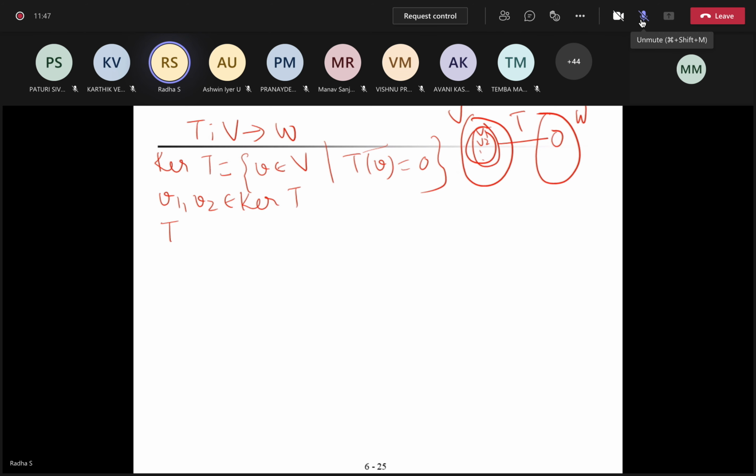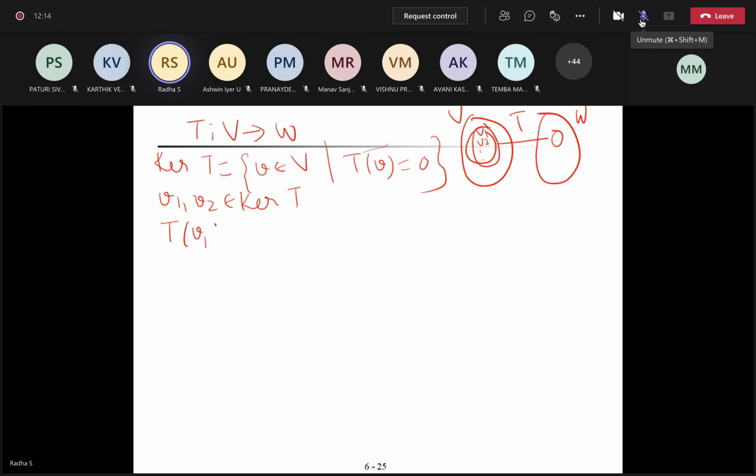U, V belongs to V, then U plus V belongs to V. In the same way, V1, V2 belongs to kernel T, and you need to prove V1 plus V2 belongs to kernel T. So when will V1 plus V2 belong to kernel T? When T of V1 plus V2 is equal to 0. Yes, that is correct.